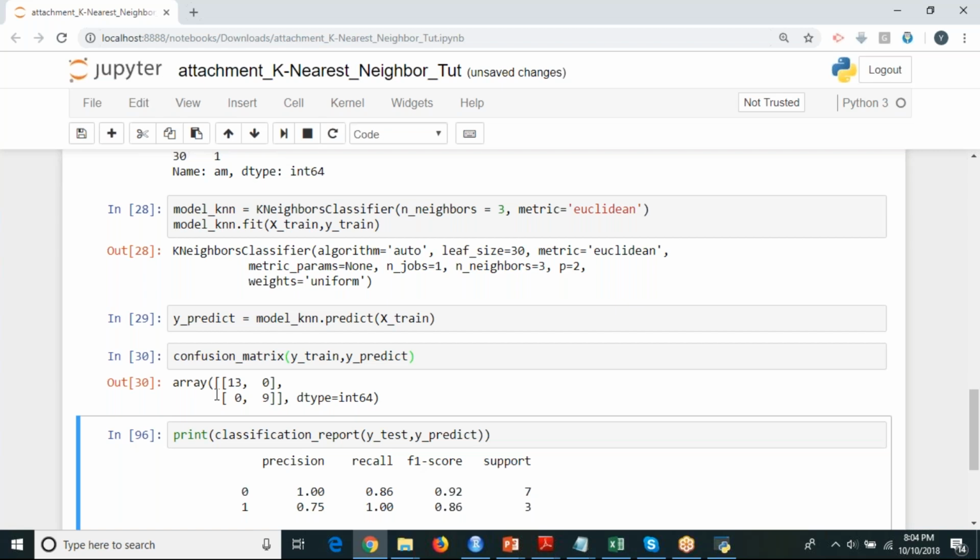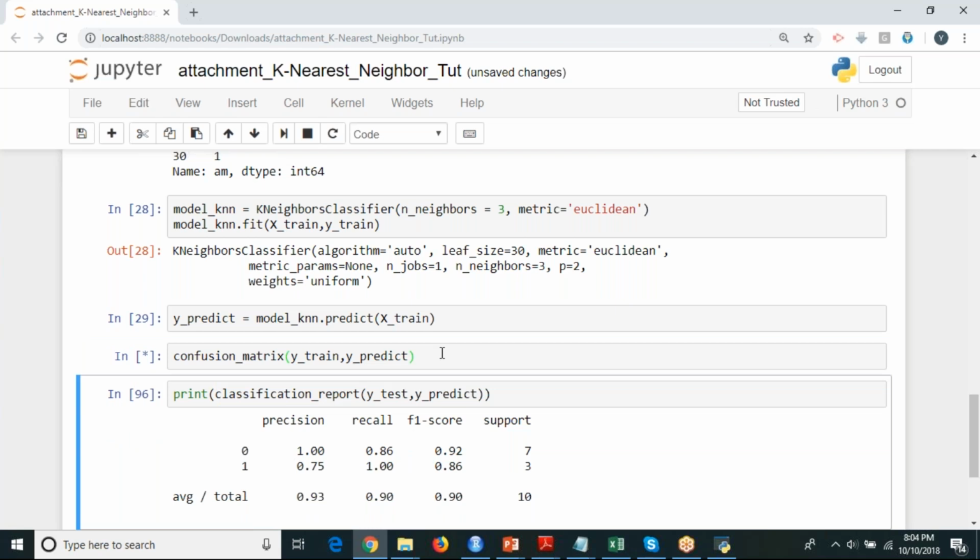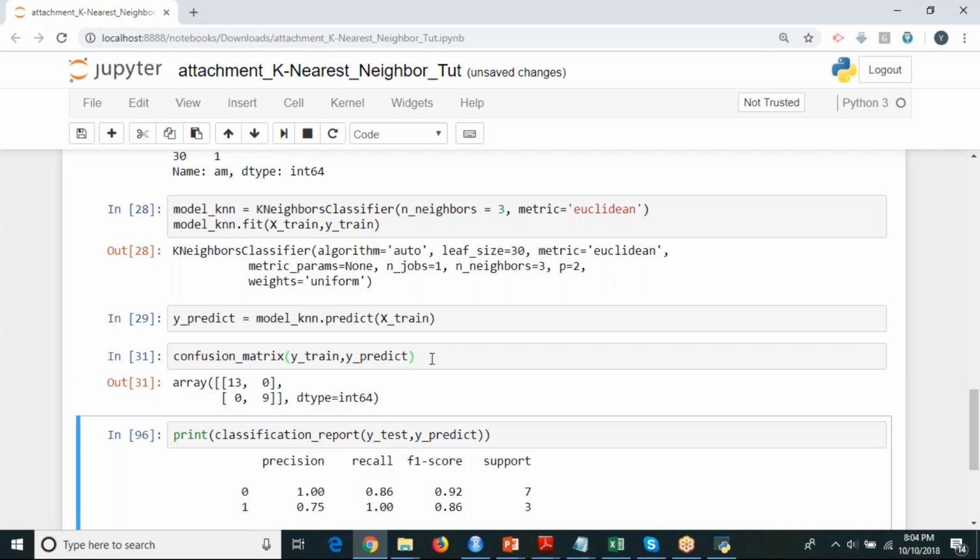But you should also test it on the test data set. So now if I want to test it on my test data set, here I am going to test it for my test data set.